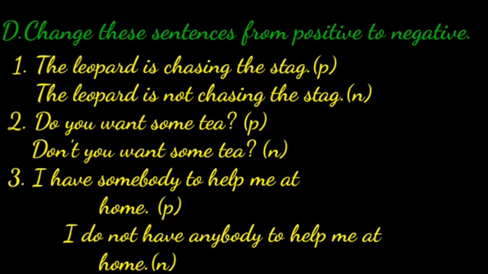Change these sentences from positive to negative. We can also change positive sentences to negative sentences. Yes, children. How? We add not after am, is, are, was, were, or between a helping verb and the main verb to change a positive sentence into a negative sentence. Let's see the first one.